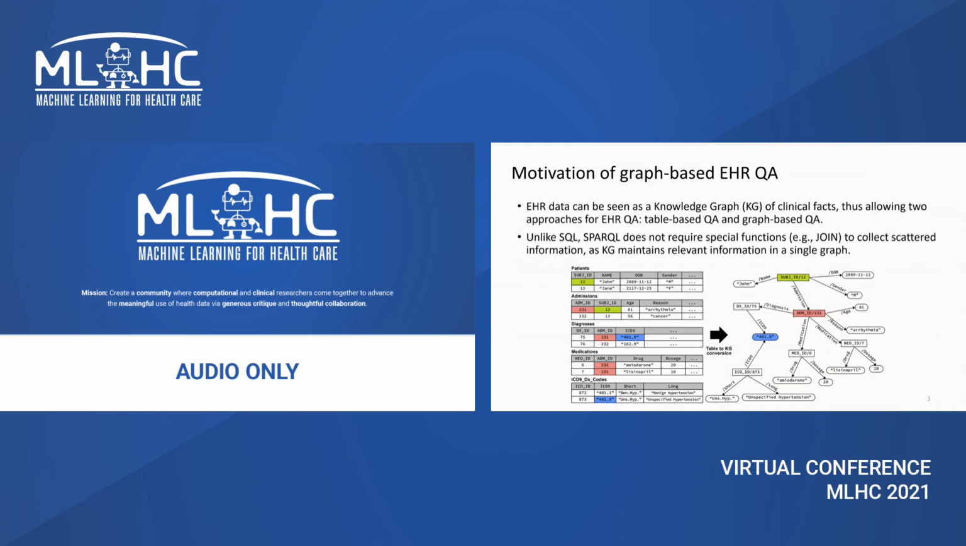EHR can be seen as a knowledge graph of clinical facts, allowing two approaches for EHR QA: table-based QA and graph-based QA. Unlike SQL, SPARQL, which is a graph query language, does not require a special function to collect scattered information, as a graph maintains relevant information in a single structure.